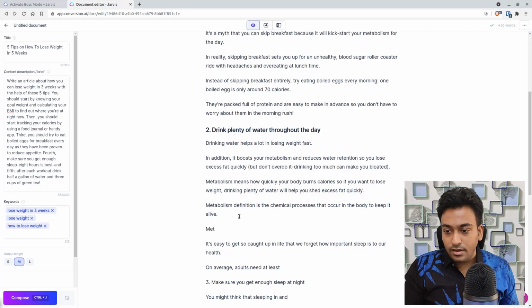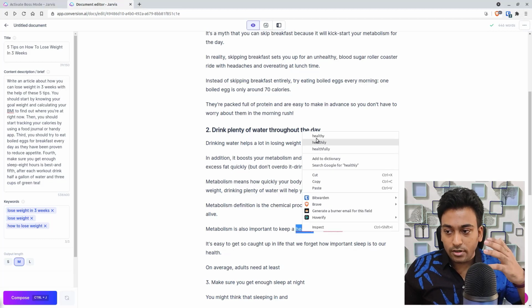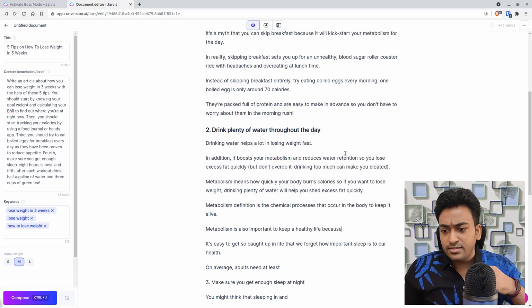Metabolism is, if I can pronounce it correctly, spell it correctly, also important to keep a healthy life, because... You can see I have started a thought that I want to write something about metabolism and keeping a healthy life, and let's see whether Jarvis can understand that and bring.